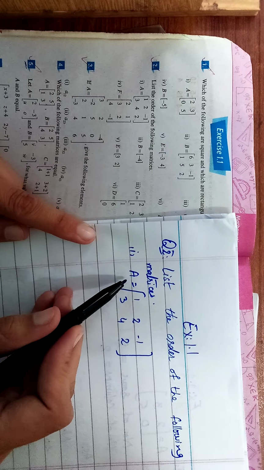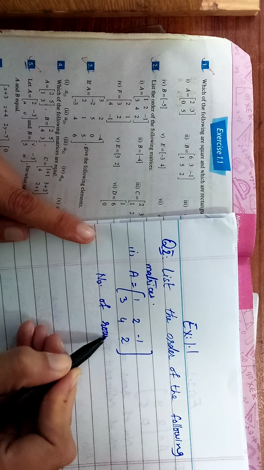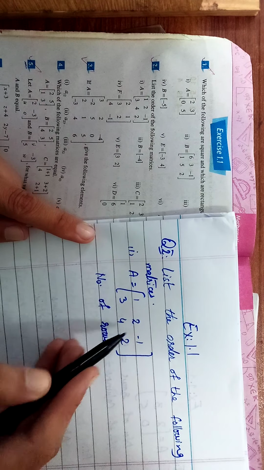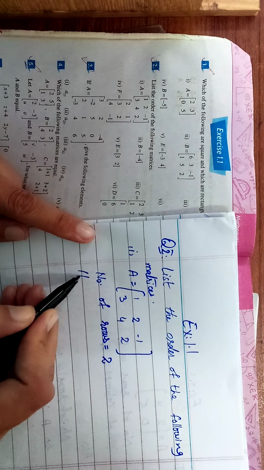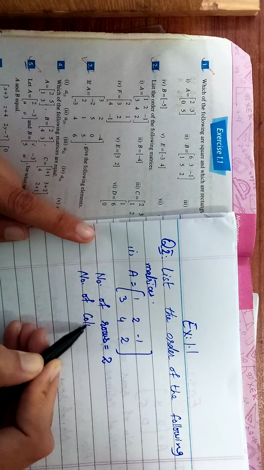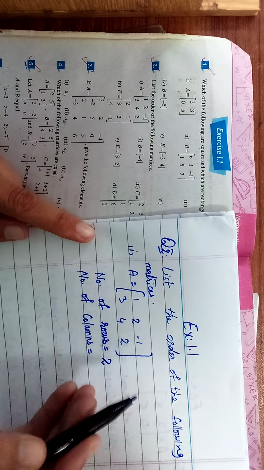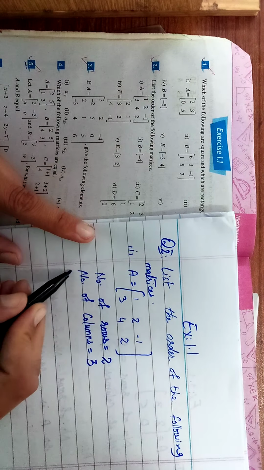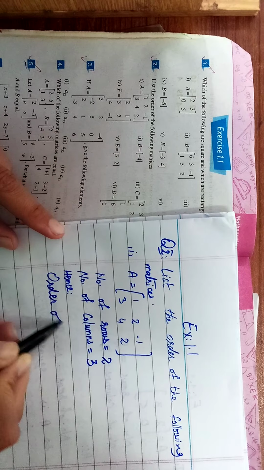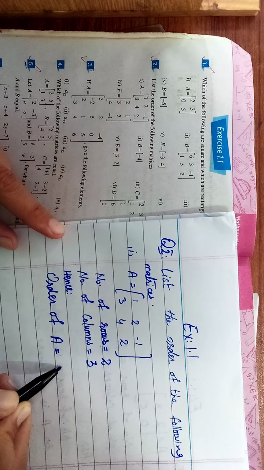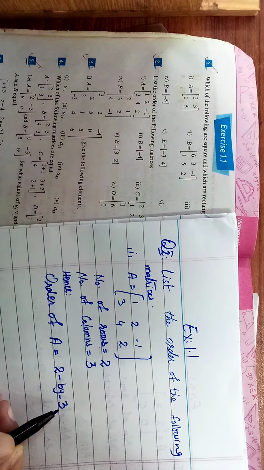The first part is a matrix A is given, so the number of rows are 2. The first row is 1, 2, minus 1 and the second row is 3, 4 and 2. So the number of rows are 2 and the number of columns, the first column is 1, 3, the second column is 2, 4 and the third column is minus 1, 2. So there are 3 columns. Hence, order of the matrix A will be 2 by 3, means number of rows by number of columns.